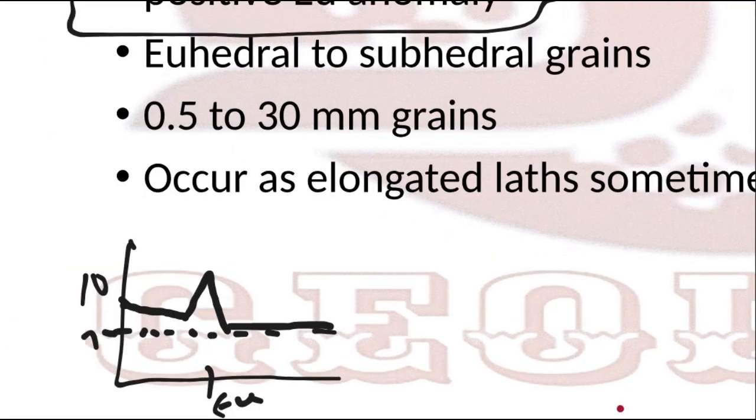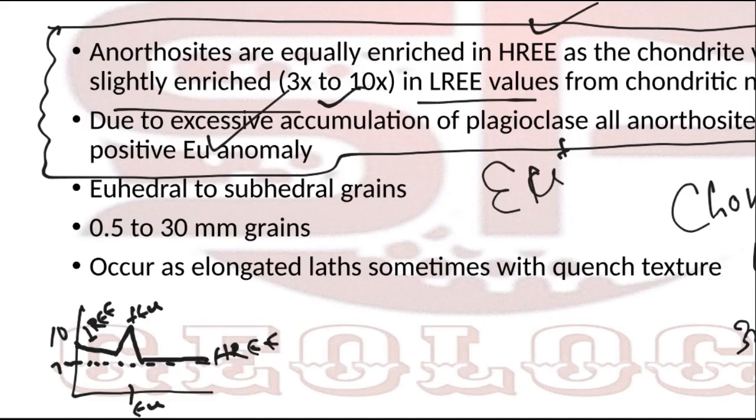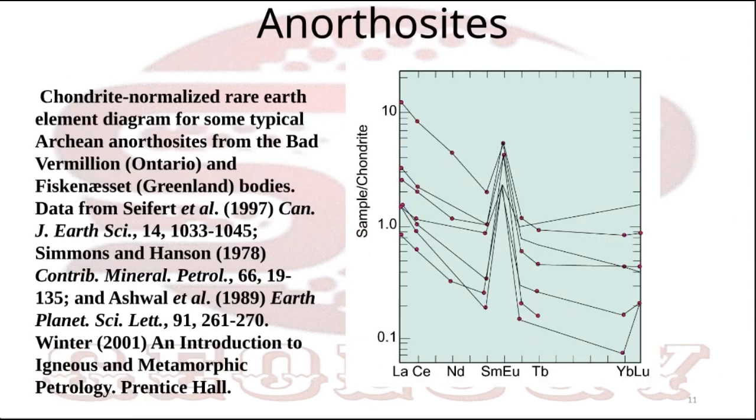So this is the diagram, the REE pattern of anorthosite. Okay, so we are getting to the petrogenesis model. This is the description. I am going directly from the single diagram. So see what happened.